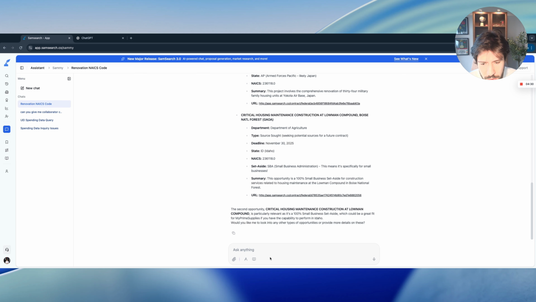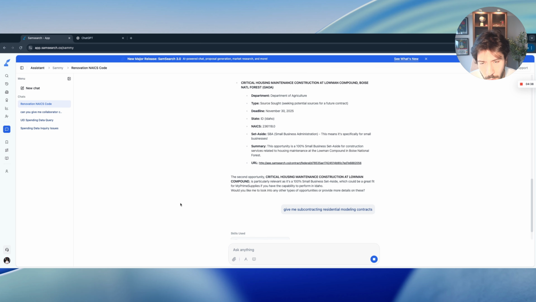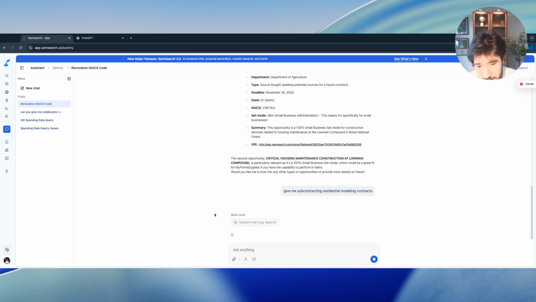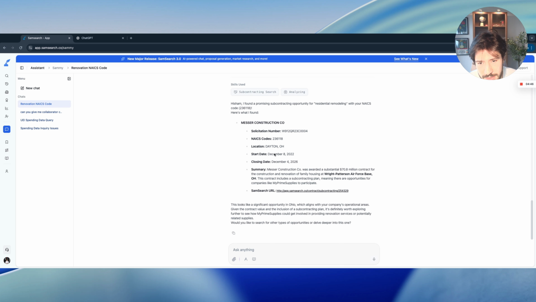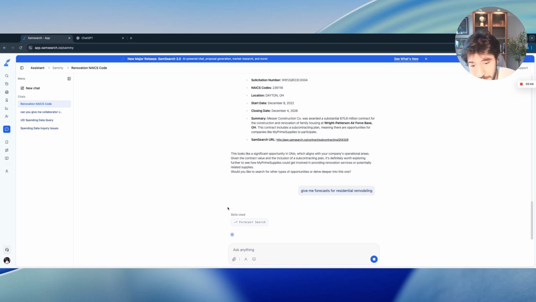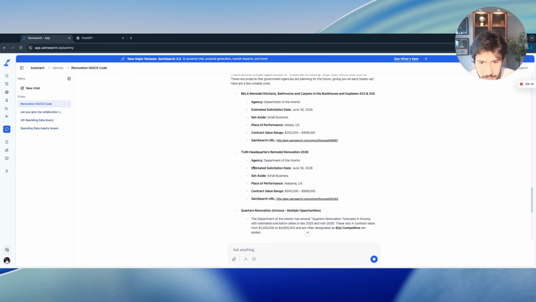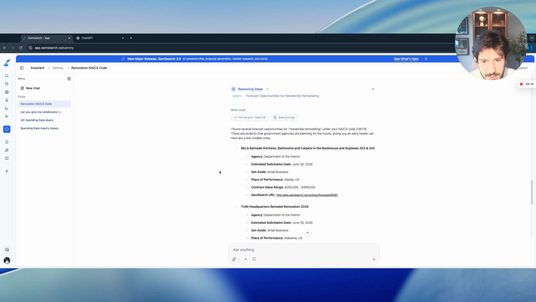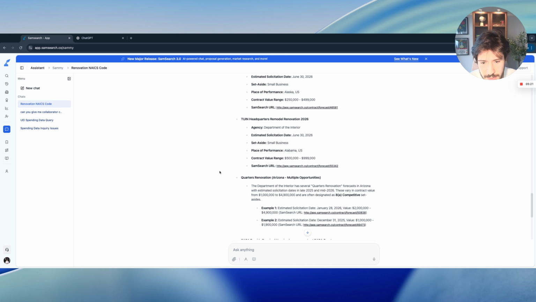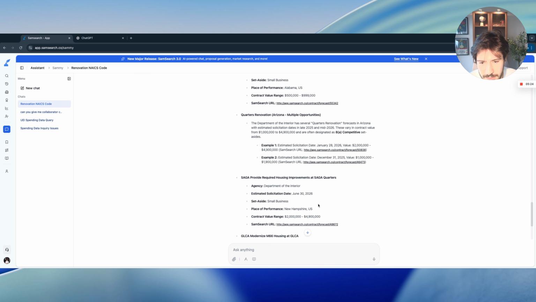Now I could ask more questions, for example, give me subcontracting residential remodeling contracts. Now we're focusing on the search part, but as you can see, it understood what subcontracting is, and then it found these residential remodeling opportunities. Now I could say, give me forecasts for residential remodeling. And now it's using the forecast search skill, and it's pulling this information from the forecast search, analyzing, and I have these remodeling forecasts with their links, obviously, and their details.